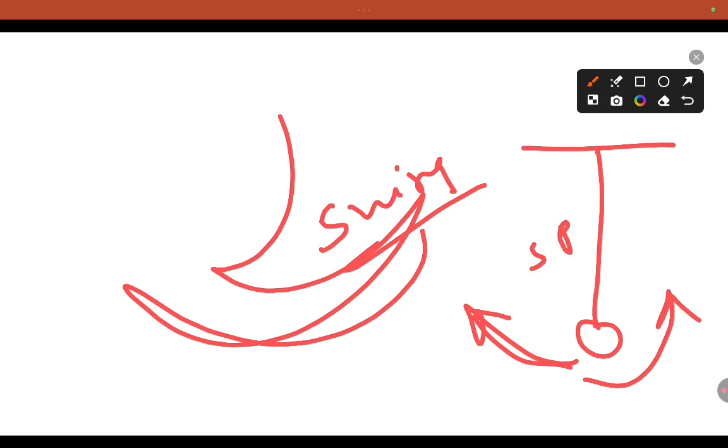Oscillatory motion is also considered as vibrational motion.